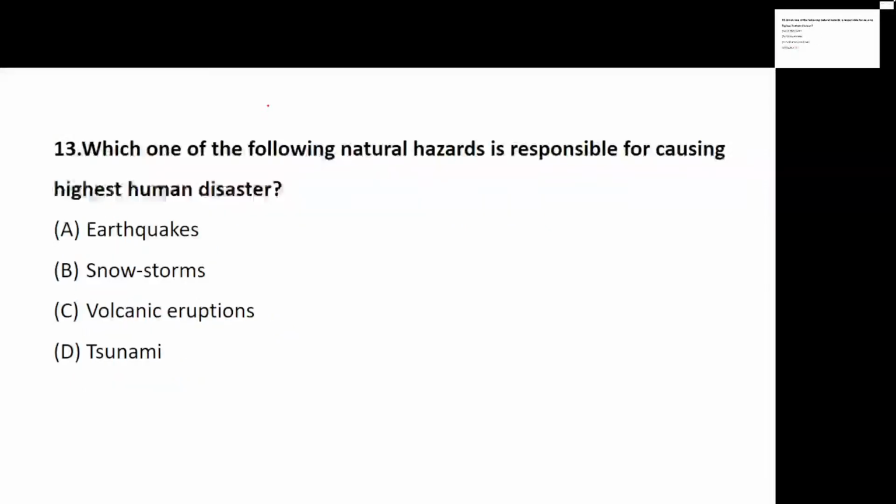Okay, coming to question number 13, which of the following natural hazards? Now see, we are talking about causing highest human disaster. So human disaster is caused by what? Earthquakes, snowstorms, volcanic eruption, or tsunami?